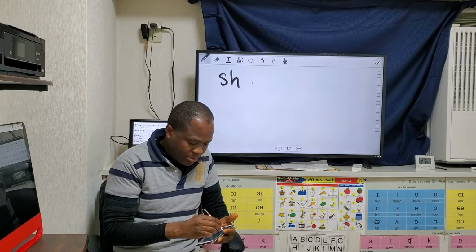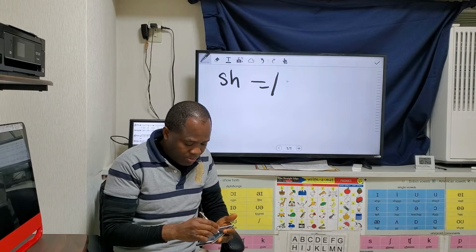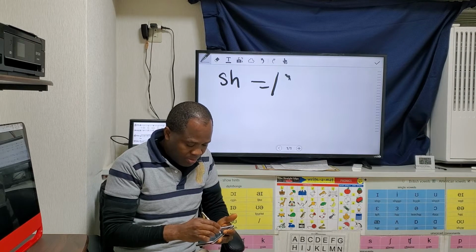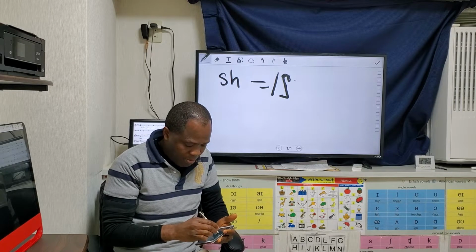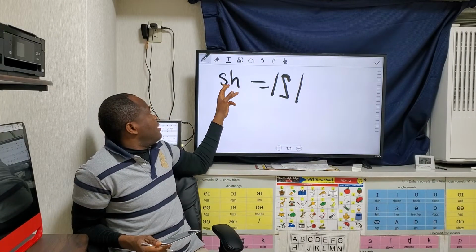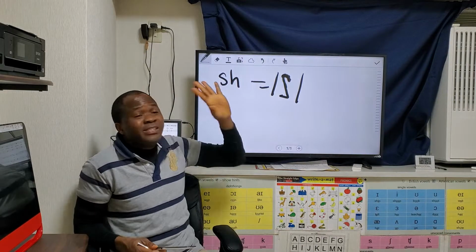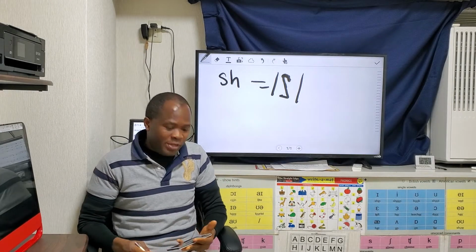SH sound. So how do we spell this SH sound? Sh, sh. How can we spell this in 7 ways? Let's look at the first way.